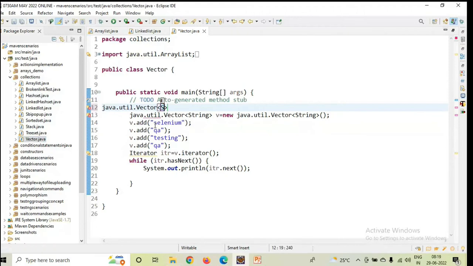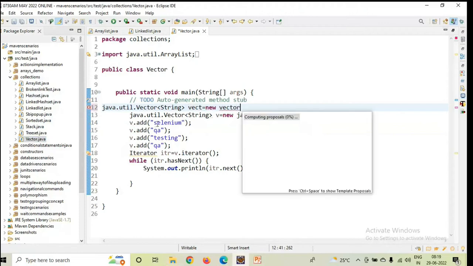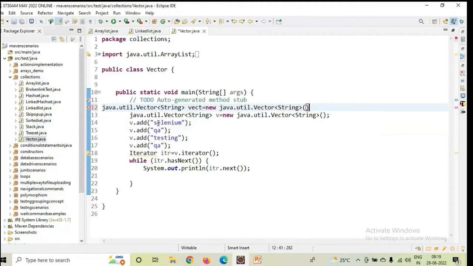Now you have to type what kind of data you want to assign. Now create a reference object, vect equals to new vector class initialization. Automatically the declarations will be defined when you select the correct proposal. That is the reason I'm showing you the exact logic which needs to be declared.